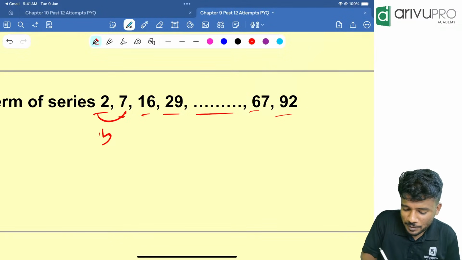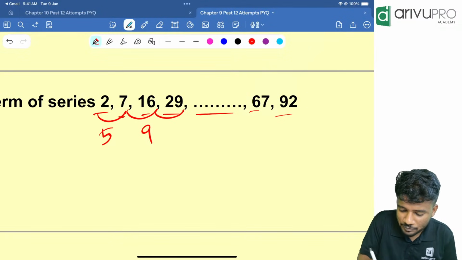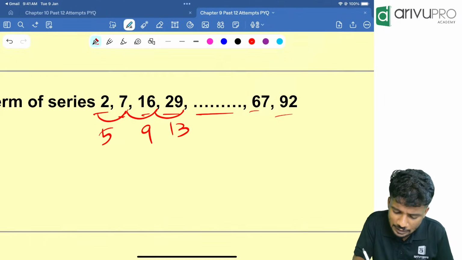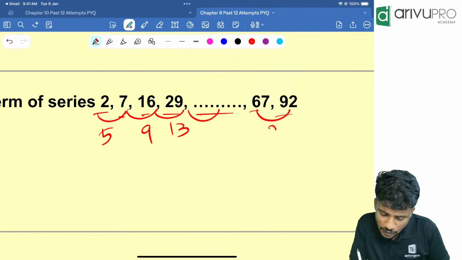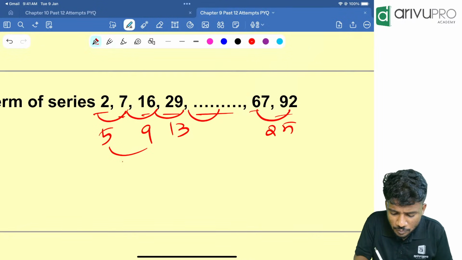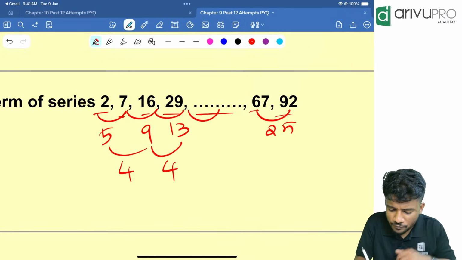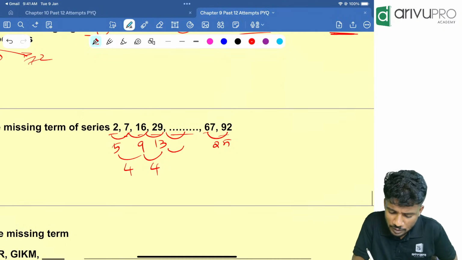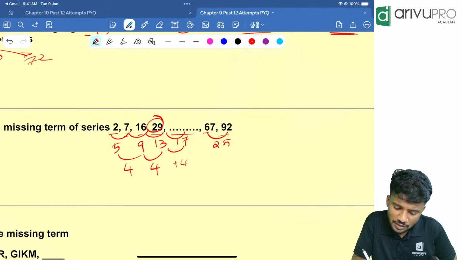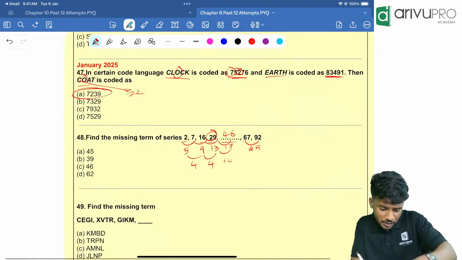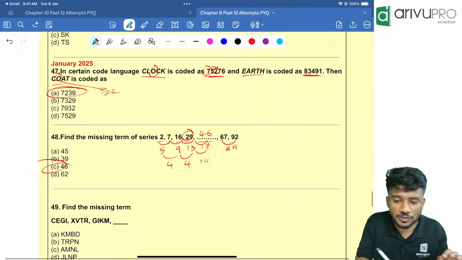Now, difference is how much? 5. This is how much? 9. This is how much? 13. This is how much? We don't know. This is how much? 20, 25. Now, if you ask me, this is how much the difference? 4. This is how much? 4. Next number should be what? Plus 4 should be 17. So, 29 plus 17 is how much? 46. Correct. 46. Option C is your answer.